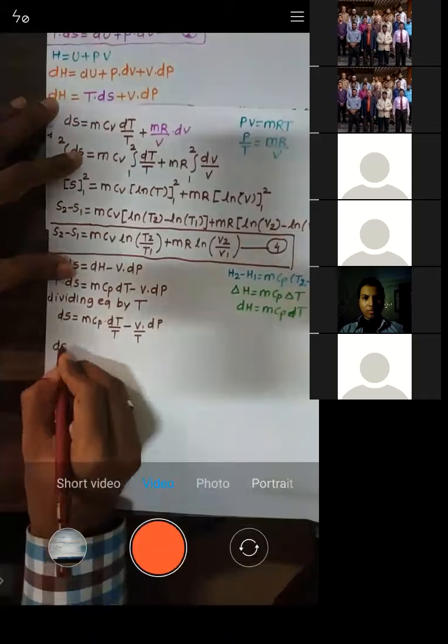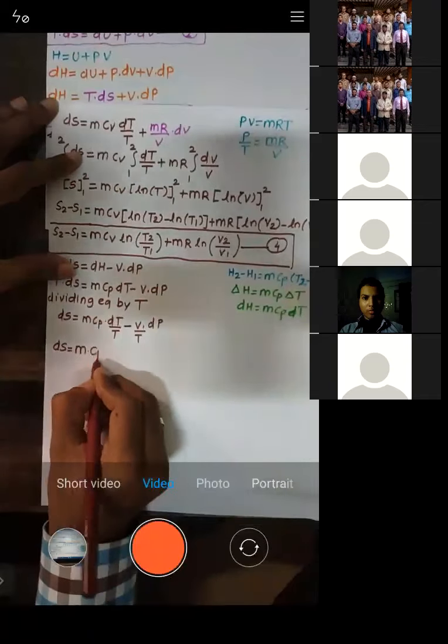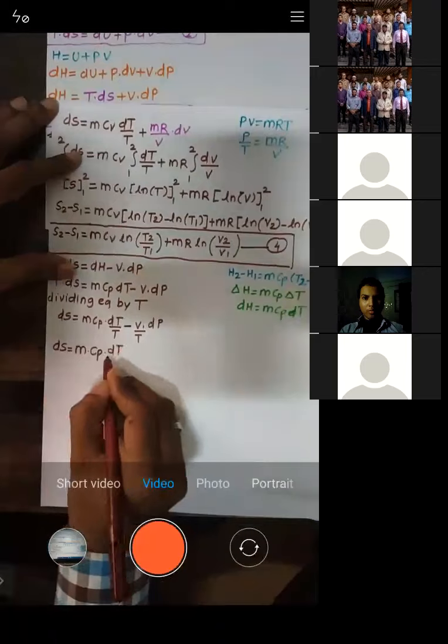Now I'll write dS is equal to mCp dT by T as it is.